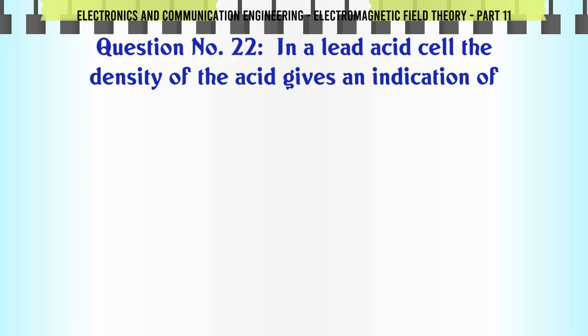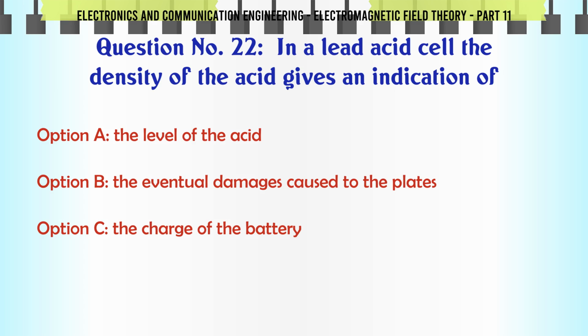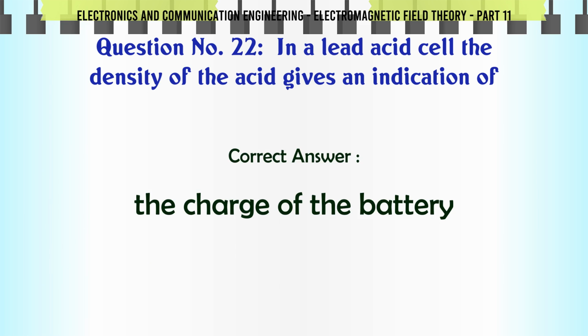In a lead acid cell, the density of the acid gives an indication of A. the level of the acid. B. the eventual damages caused to the plates. C. the charge of the battery. D. the EMF of the battery. The correct answer is the charge of the battery.